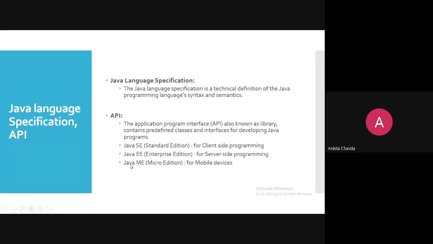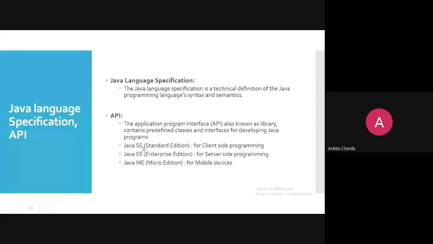Many of the times this Java M is abbreviated as mobile edition, but actually it is micro edition. M for micro, not for mobile. But many of the times people are saying that is Java mobile edition. So it's fine because we are using this for mobile devices, right? So this is what the Java API, and different softwares are there for Java SE, Java EE, Java M. Okay, different APIs are there.